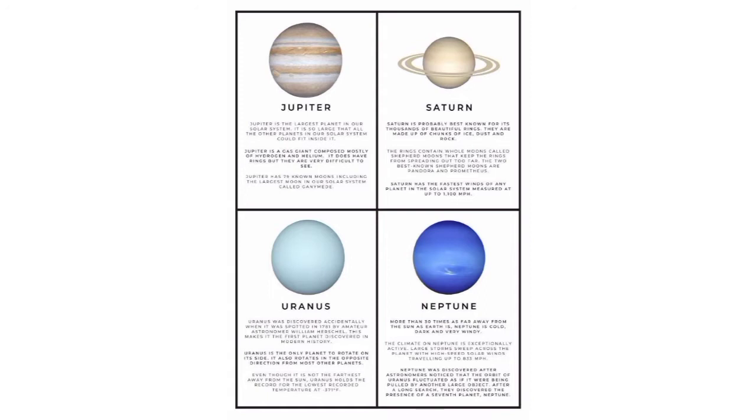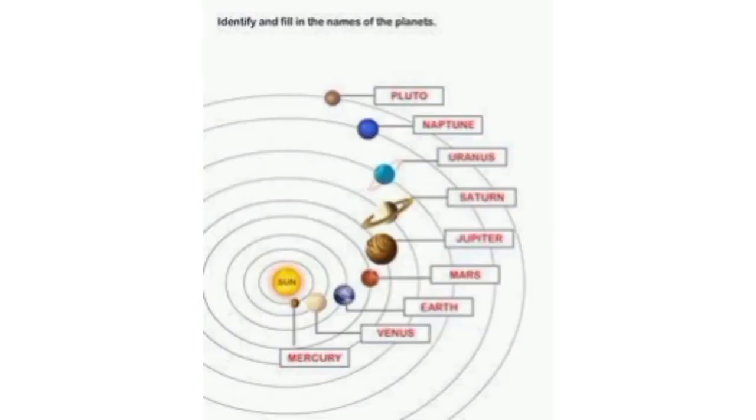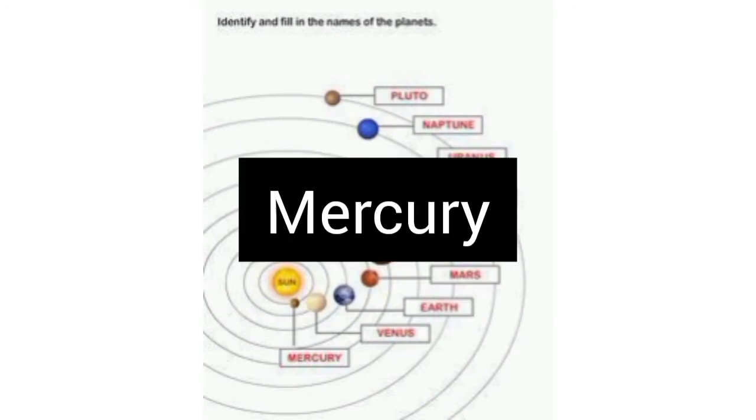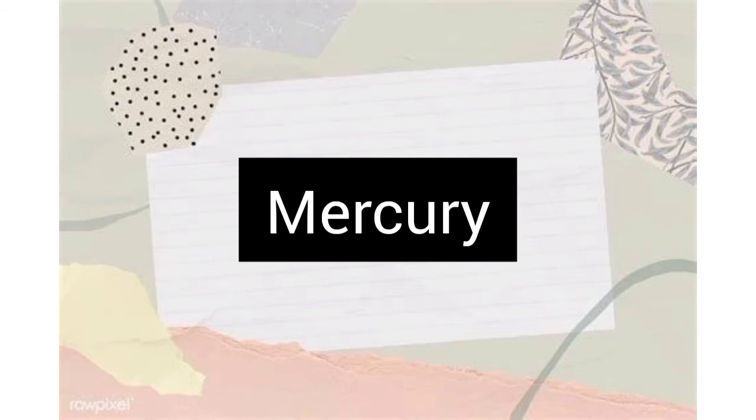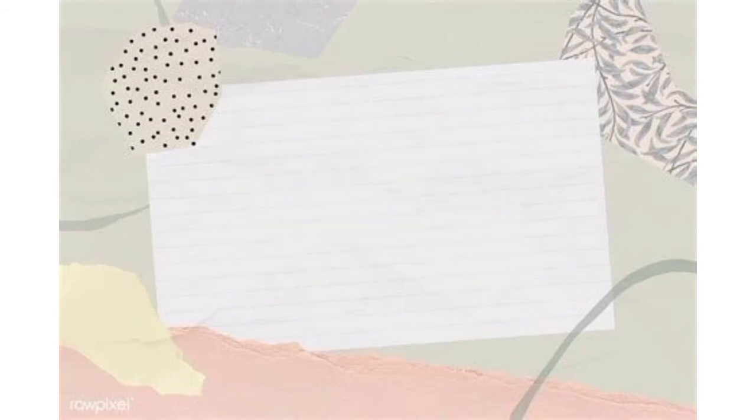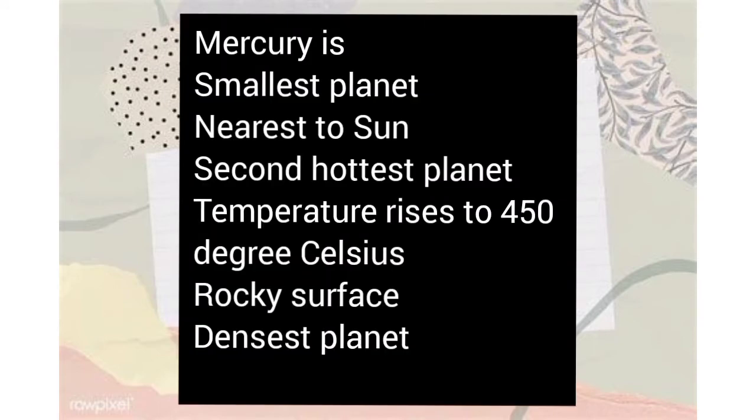And now we'll discuss the properties of all planets one by one. Alright? Okay, let's talk about Mercury. Mercury is the first planet of the solar system. It is the nearest planet to the Sun, and it is the smallest planet of the solar system.